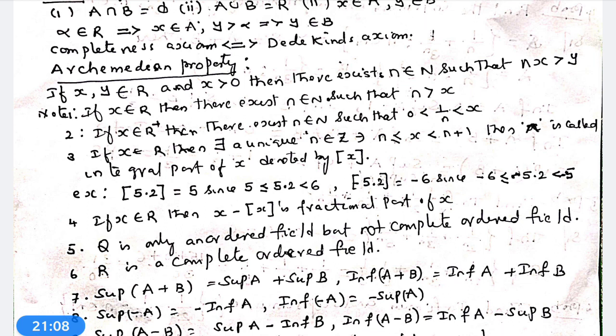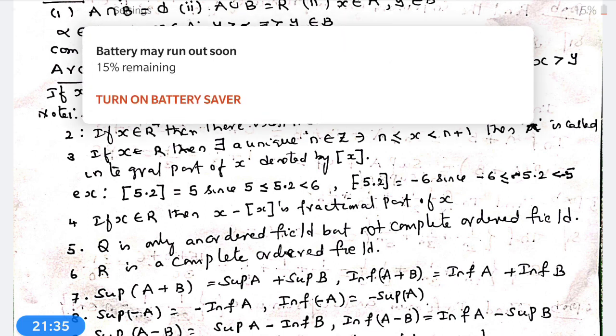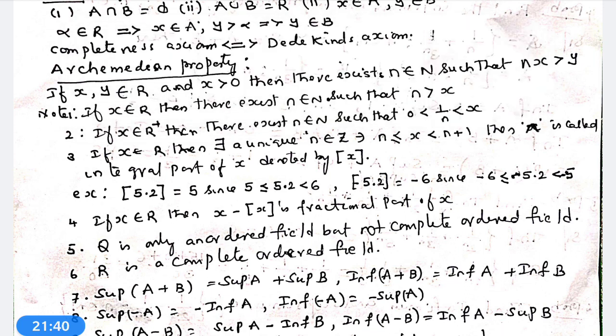For example, square bracket 5.2 is equal to 5, because 5.2 lies between 5 and 6. n is equal to 5, n plus 1 is equal to 6. It must be equal to n. Therefore, square bracket 5.2 is equal to 5. Square bracket 5.1 is also 5. Square bracket 5.7 is also 5. 5.9 is also 5. 5.9999 is also equal to 5. That is the integral part.